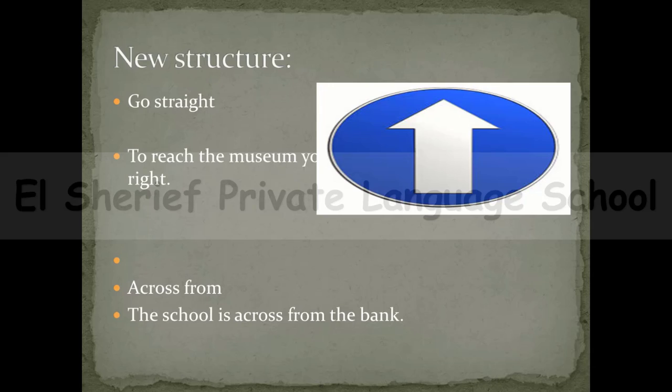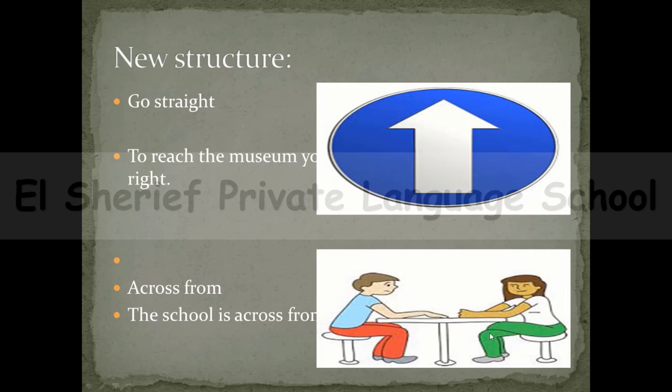Okay, and now let's move to across from. Look at this example. The school is across from the bank. Across from, guys, means on the opposite side. As you can see, this boy and girl are sitting across from each other. So this is across from, meaning on the opposite side.